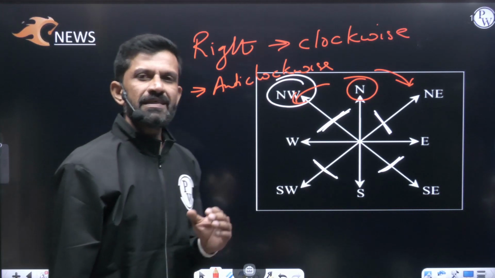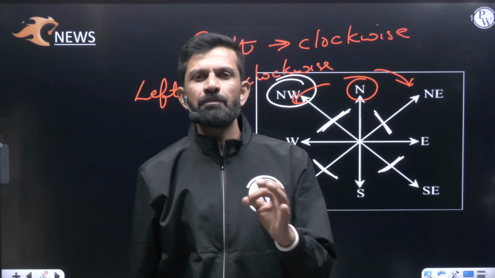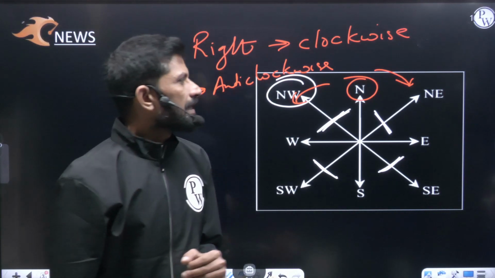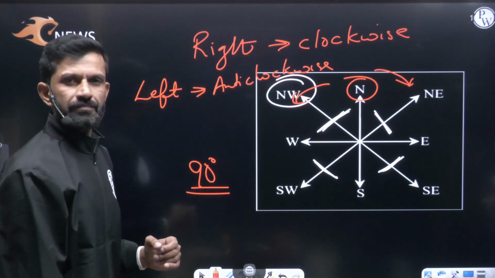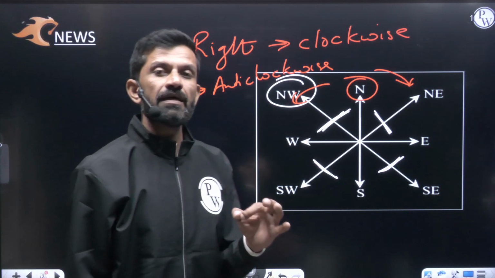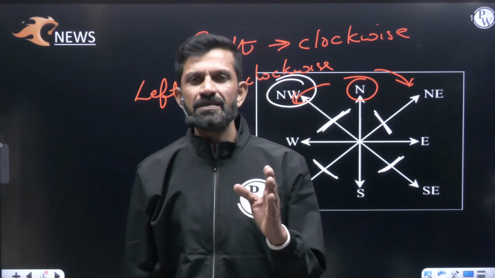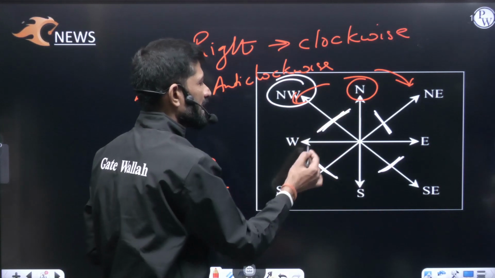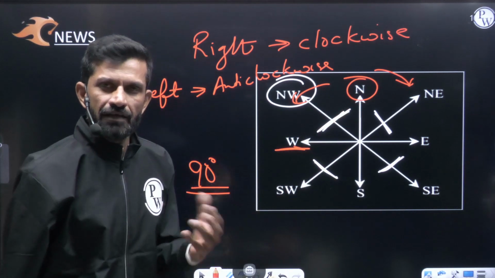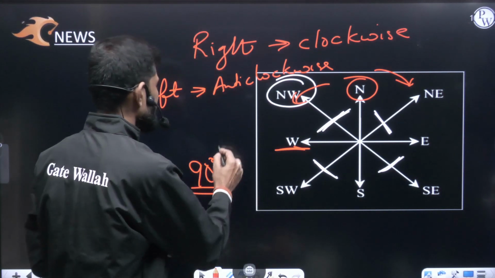Now a person going north turns right. If they just gave right and did not mention the angle, then by default that person has to move 90 degrees. If the angle is not mentioned, by default we have to move the person 90 degrees. A person going north turns left, they have given. So from north, left 90 degrees is west. Left or right, if the angle is not mentioned, we have to move the person 90 degrees.